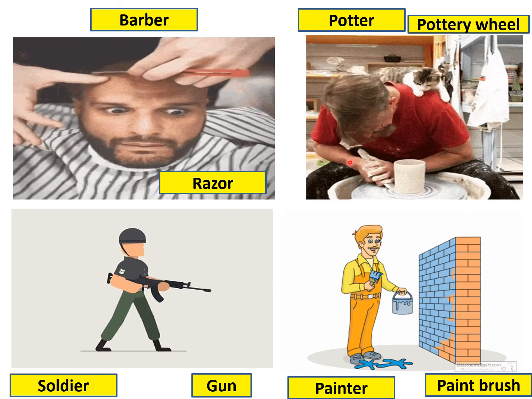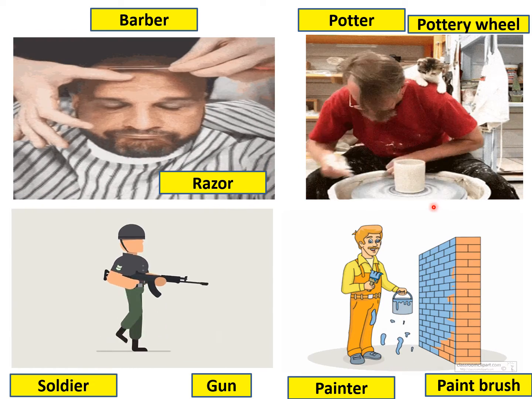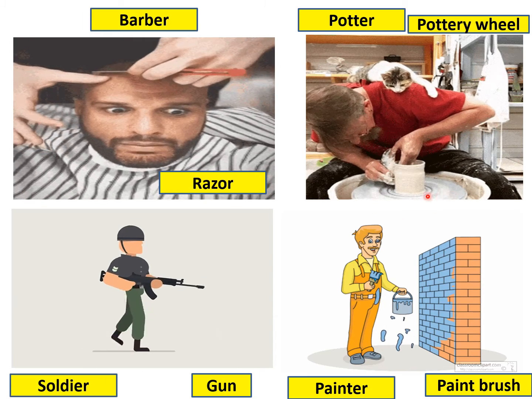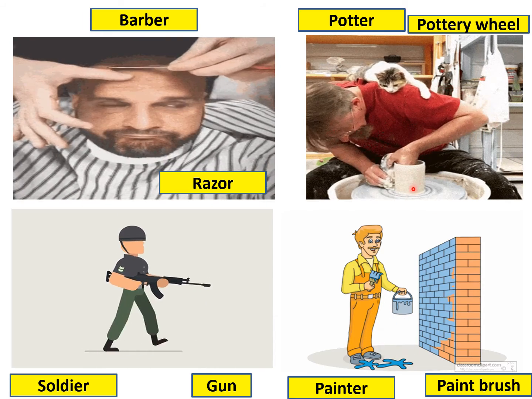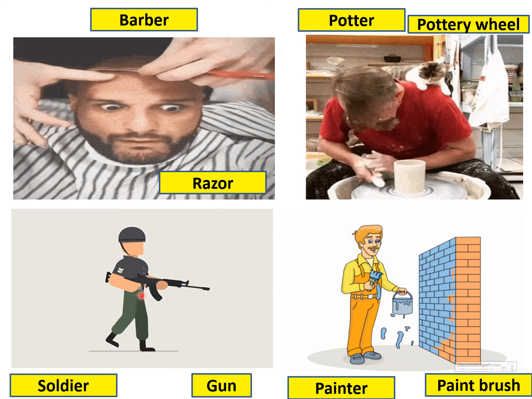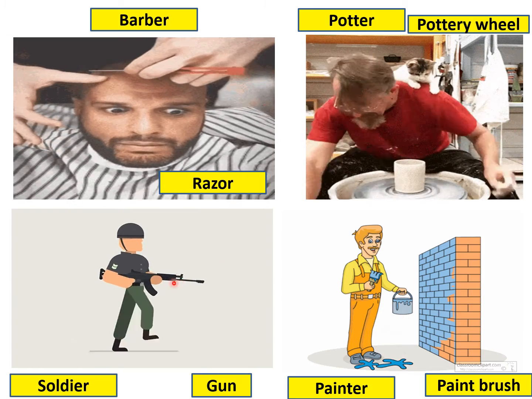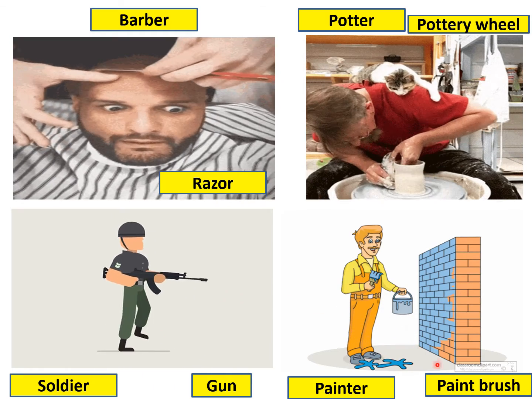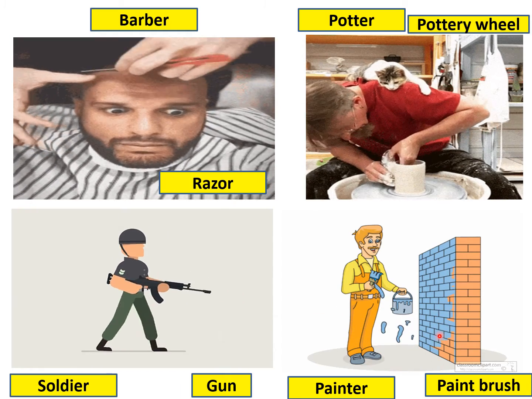Then this is a potter. He is using a pottery wheel. You can see this wheel is moving. He is using the pottery wheel to make pots. Then this is a soldier. He is taking a gun to fight enemies, and this is a painter who is using a paintbrush to paint a wall.